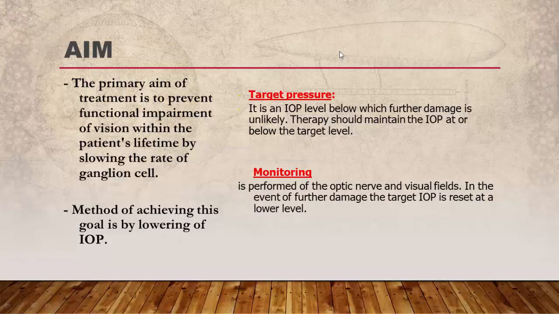We know the target pressure after treating the patient, and by follow-up we will know the pressure below which no further damage occurred to the optic nerve, which is called the target pressure. So the treatment should maintain the IOP below the target pressure to prevent ganglion cell loss by glaucoma. Monitoring of this patient is mandatory by optic nerve examination and by visual field to prevent further damage of the optic nerve. Also, monitoring of the target pressure is mandatory.